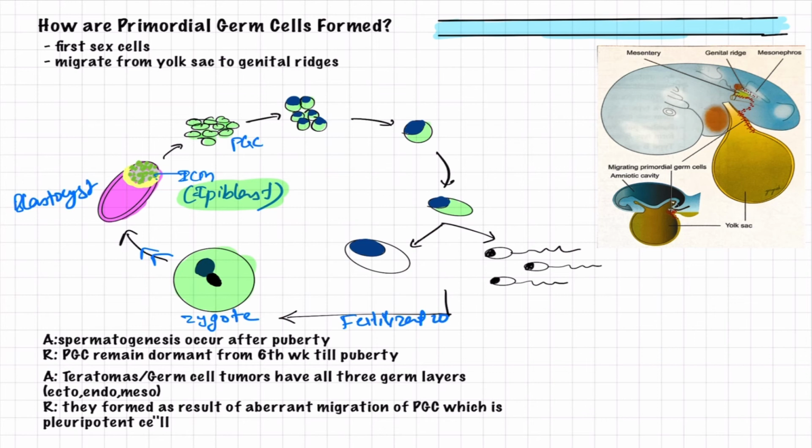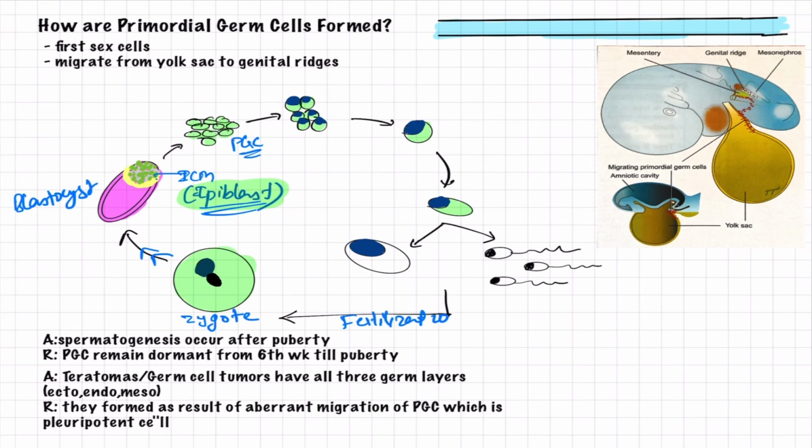These are the primordial germ cells, and this is the precursor of the primordial germ cells. So the epiblast is the embryological precursor of the primordial germ cells, and these primordial germ cells are the main thing that is important for this whole cycle.